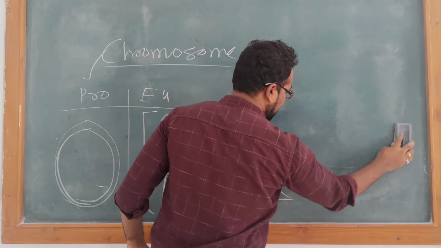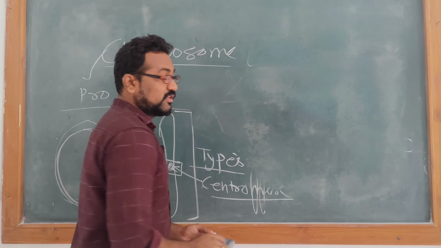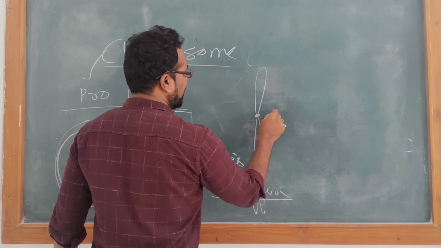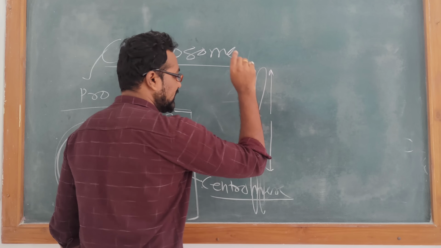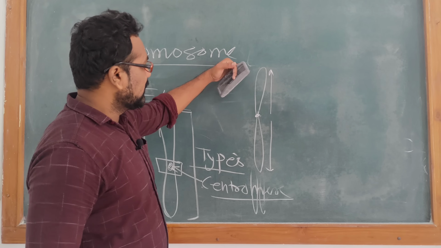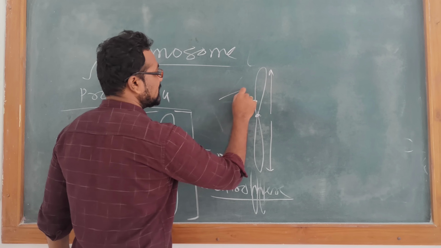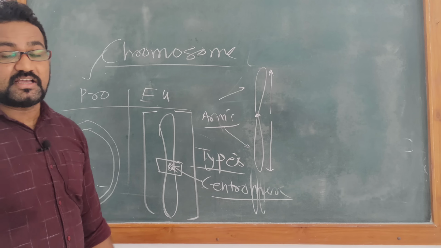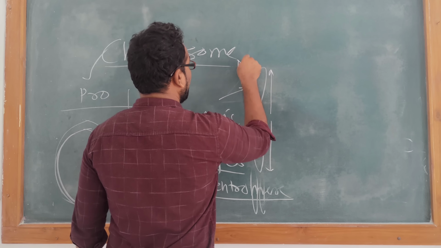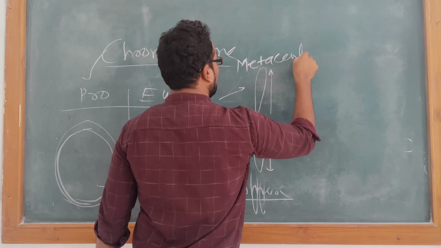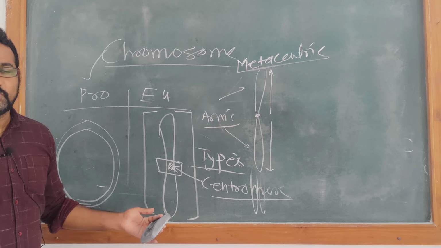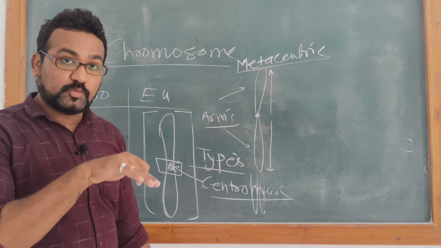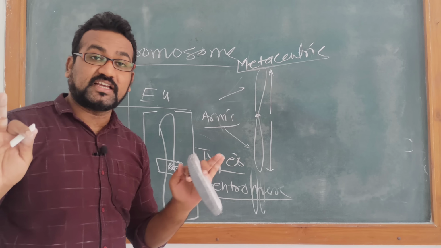Okay, so we have different types of chromosomes. Which are the different types? Let's see. On the basis of the position of the centromere: if the centromere is present exactly in the center of the chromosome, meaning equidistant arms, this is the centromere and these are known as arms. If both arms are of the same size, this is known as a metacentric chromosome. What is difficult in this? It is very easy. A metacentric chromosome contains the centromere at the center of the chromosome, because of which we have equal size arms.